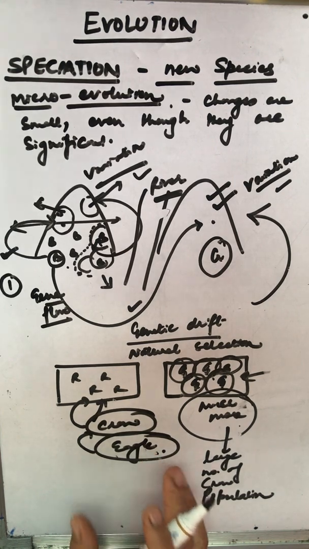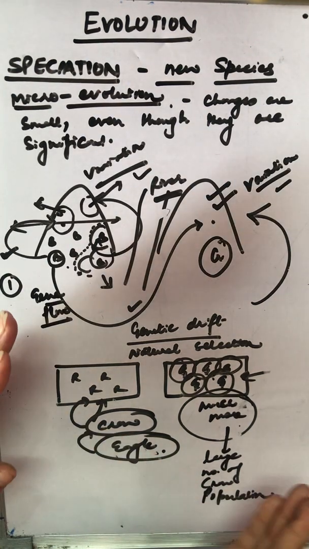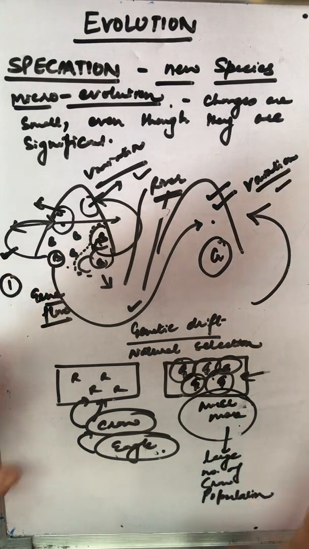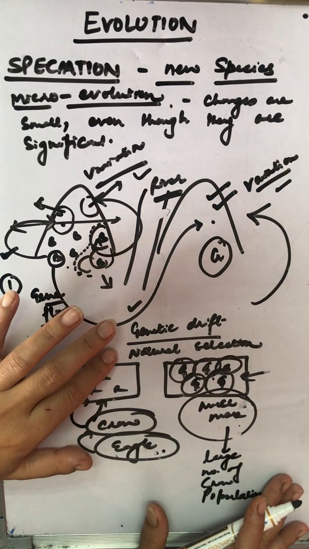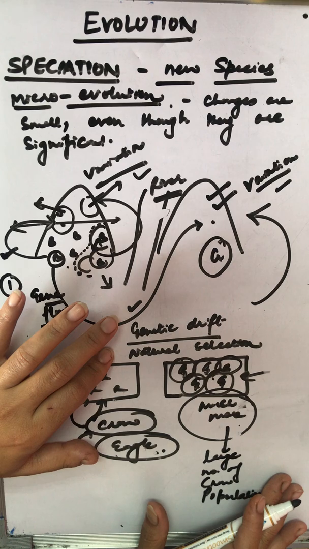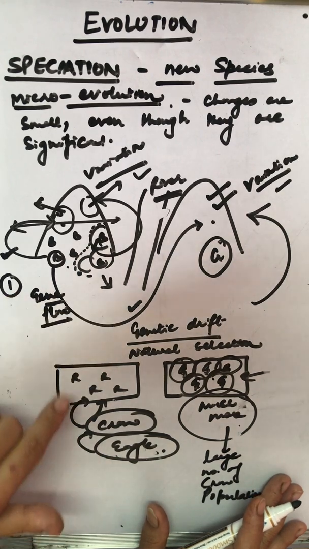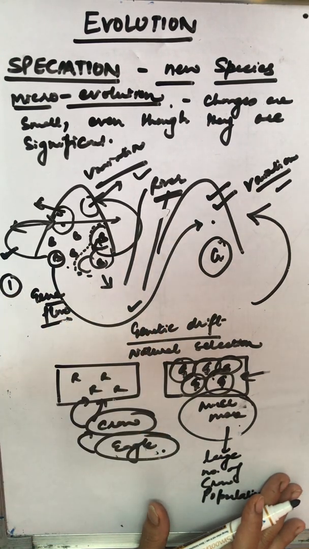As these two subpopulations are quite different from each other, this process of genetic drift and natural selection has resulted in it and made it more and more different from each other.